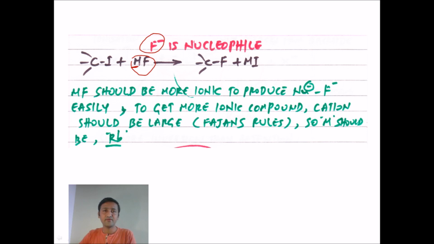If we take a metal that is particularly small, because that forms a cation, and if we take a smaller cation, what happens? It will have less ionic character and more covalent character according to Fajan's rule. So if it is to be more ionic, then the metal should be larger in size, or the cation should be larger in size.